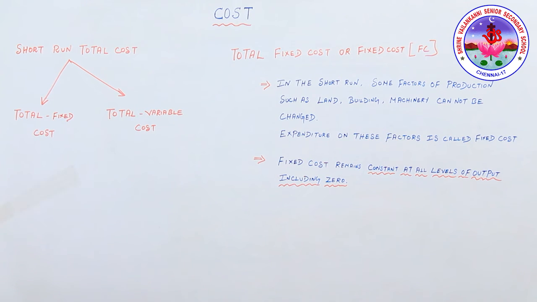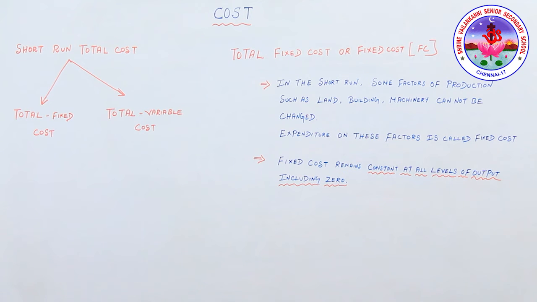You'll have to pay 5,000 per month irrespective of the number of chairs produced, whether you're producing a large number of chairs, a smaller number, or 0. That's what I've told you already. Total fixed cost is nothing but, in the short run, some factors of production such as land, building, machinery cannot be changed. Expenditure on these factors is called fixed cost. So the fixed cost remains constant at all levels of output including 0.